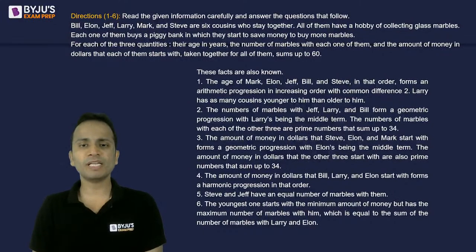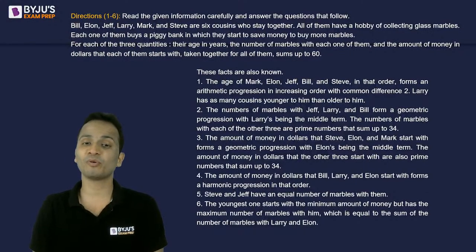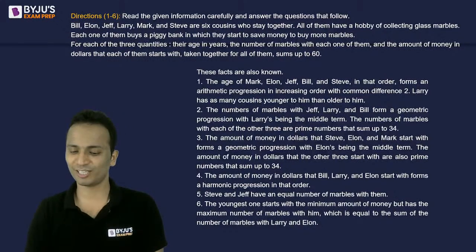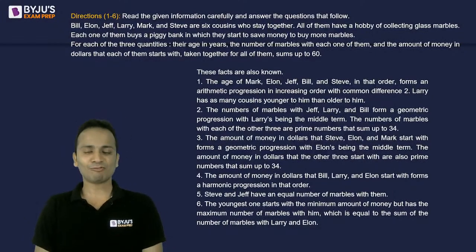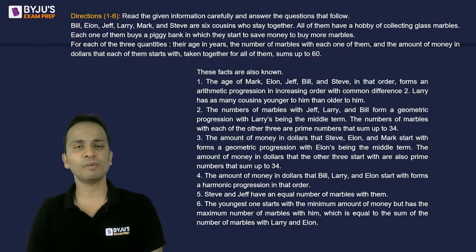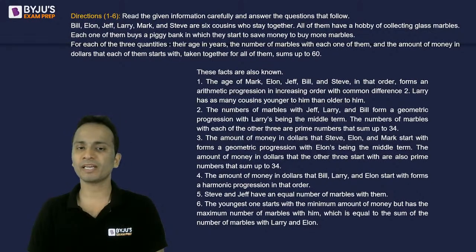Next, the amount of money in dollars that Bill, Larry, Elon start with forms a harmonic progression in that order. Now, this question seems to be more of a question of progressions than a question of logical reasoning. Okay, so that was statement number 4, harmonic progression. Number 5, Steve and Jeff have an equal number of marbles with them. And the last statement, the youngest one starts with the minimum amount of money but has the maximum number of marbles, which is equal to the sum of the marbles with Larry and Elon. So these are all the statements. This is the entire data.